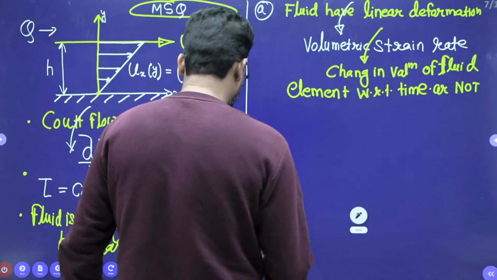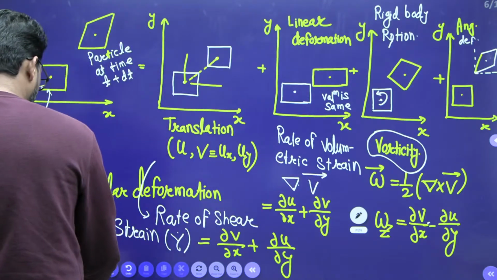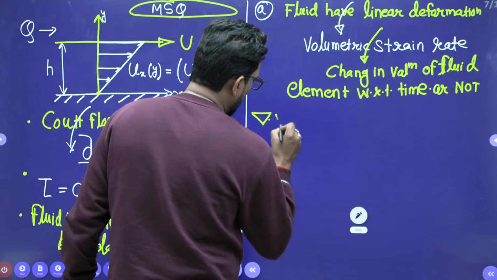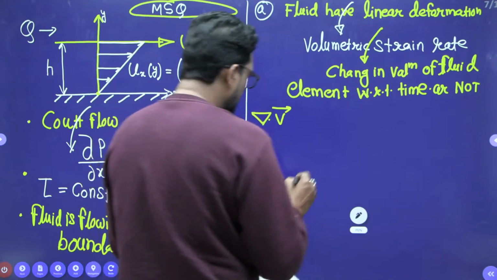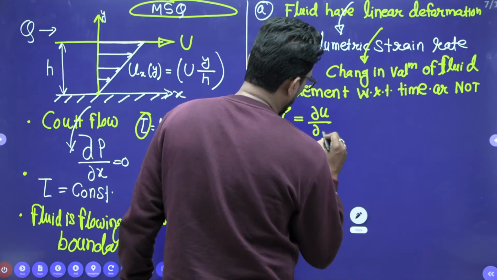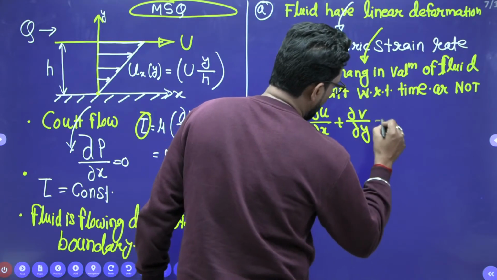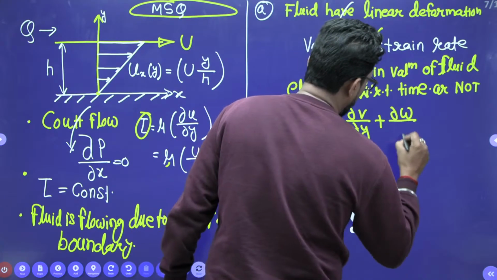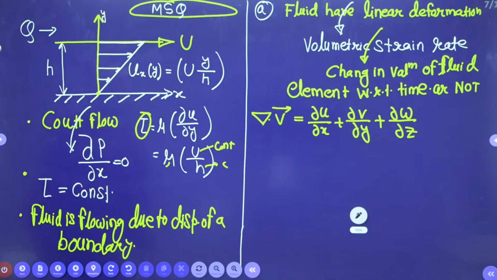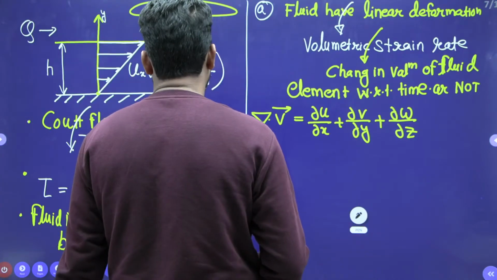So for that, what do we find? We find del dot V vector. What is del dot V vector? It is dou U by dou X plus dou V by dou Y plus dou omega by dou Z. See, this is one dimensional flow.